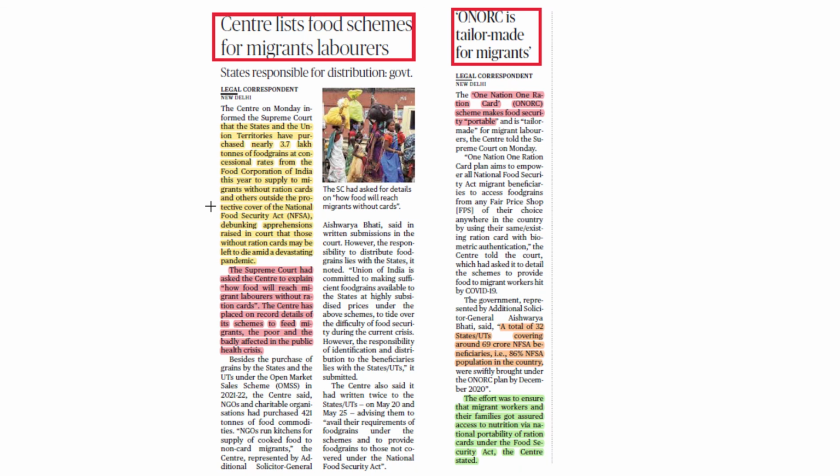One more small article is there. You have to see how One Nation One Ration Card makes food security portable. The One Nation One Ration Card plan aims to empower all National Food Security Act migrant beneficiaries to access food grains from any fair price shop of their choice anywhere in the country. If you are staying somewhere else, you can't go back to your place to take the food grains. With One Nation One Ration Card, you can go wherever you are and take the food grains.